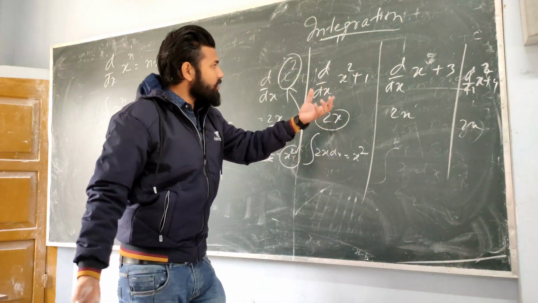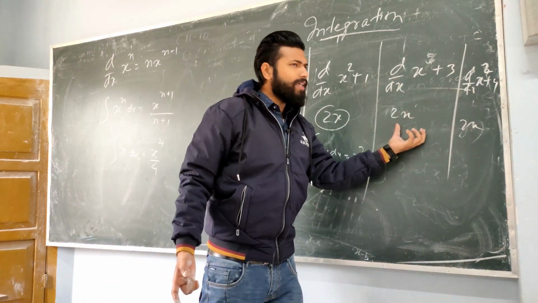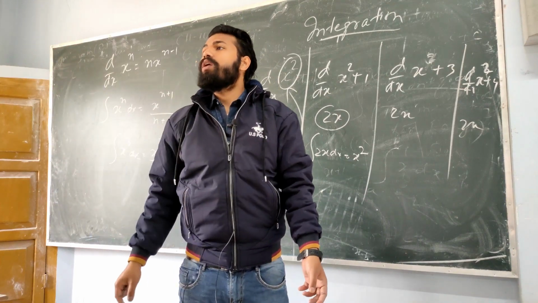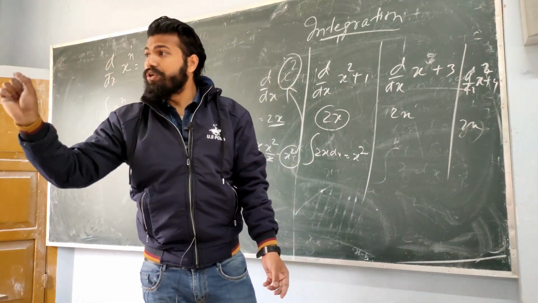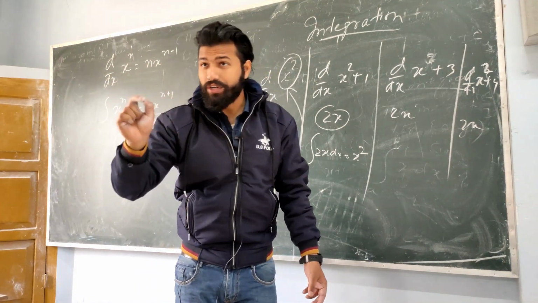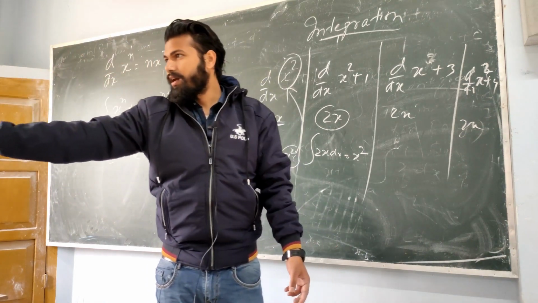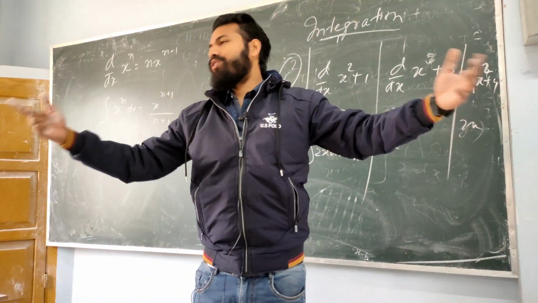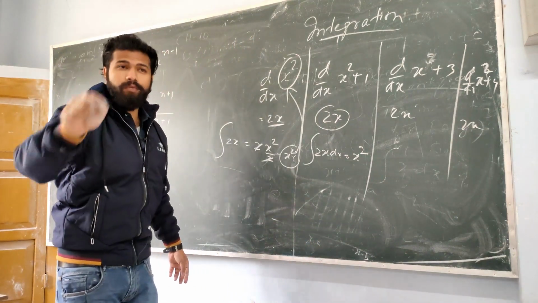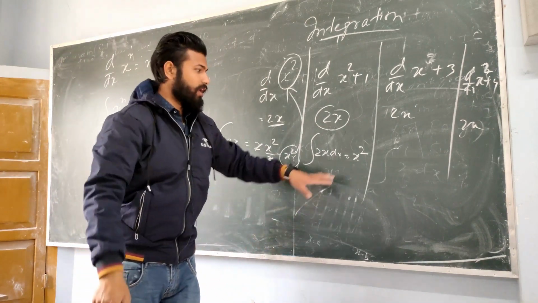So if the differentiation of x square plus 1 is 2x, x square plus 3 is also 2x. What about the constant? This is the reason why C is introduced in integration. C is a constant, it can take any value. So we need to introduce one C. If C is not introduced in the exam, it will be a wrong answer. In definite integration we do not need to introduce C, we will learn that later. But C should be there, because many students make this mistake, so I am reminding you before the examination. Clear?